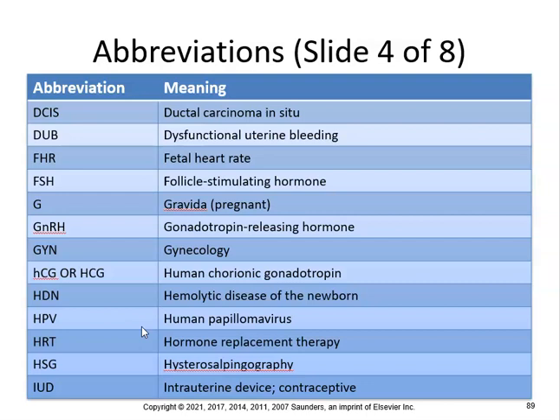DUB, dysfunctional uterine bleeding. FHR is the fetal heart rate. FSH is the follicle stimulating hormone. G is gravida, means that they're pregnant. GnRH, gonadotropin releasing hormone. GYN is gynecology, so you get an OB-GYN. HCG, human chorionic gonadotropin. HDN, hemolytic disease of the newborn. HPV, human papillomavirus. HRT, hormone replacement therapy. HSG, hysterosalpingography. And IUD is an intrauterine device or a contraceptive.